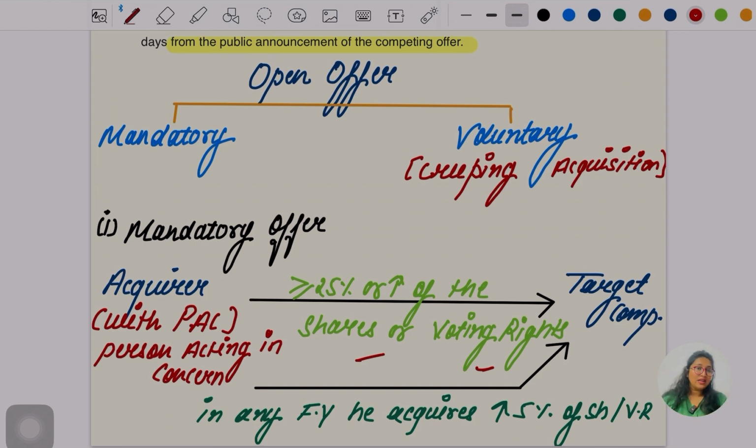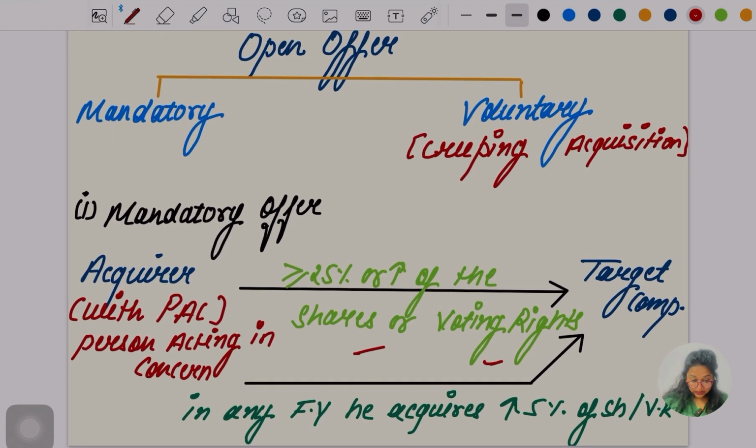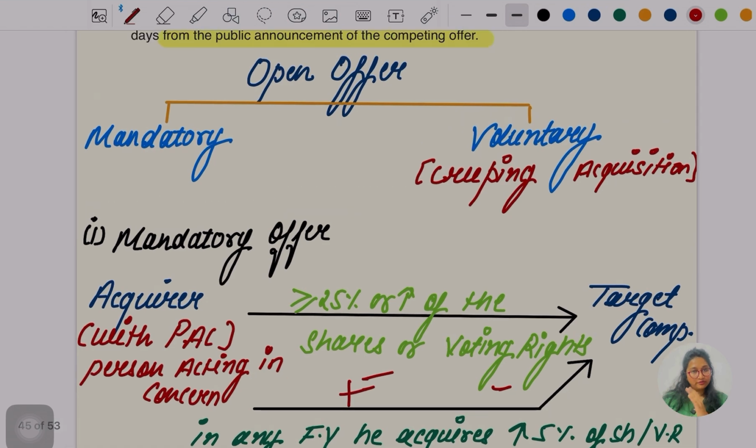Then, in any financial year, the acquirer company acquires more than 5% of the shares or voting rights of the target company. First the 25% of voting rights is acquired, and that is done. Then the second condition: in any financial year, the acquirer acquires more than 5%, not equal to 5%, of the voting rights or shares of the target company. So this is what the mandatory offer is about.